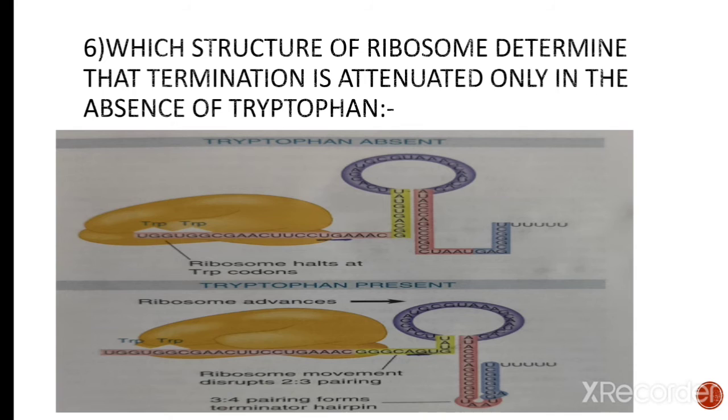Now come to our sixth point, that is, which ribosome position determines that termination is attenuated only in the absence of tryptophan. The position of the ribosome can determine which structure is formed in such a way that termination of transcription is stopped only in the absence of tryptophan, which is explained in the diagram given below.